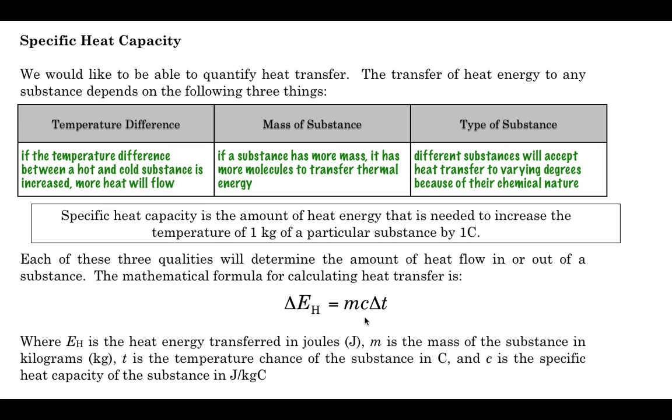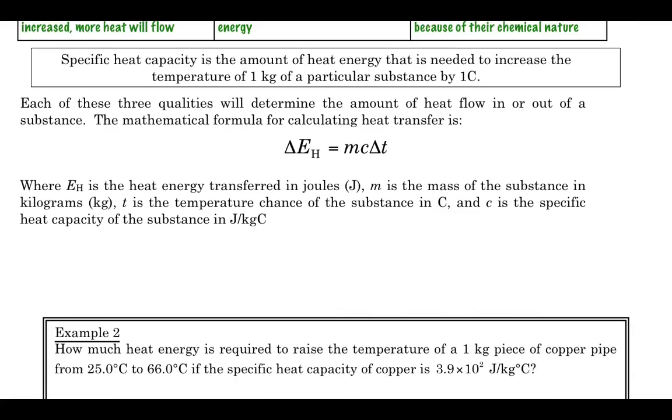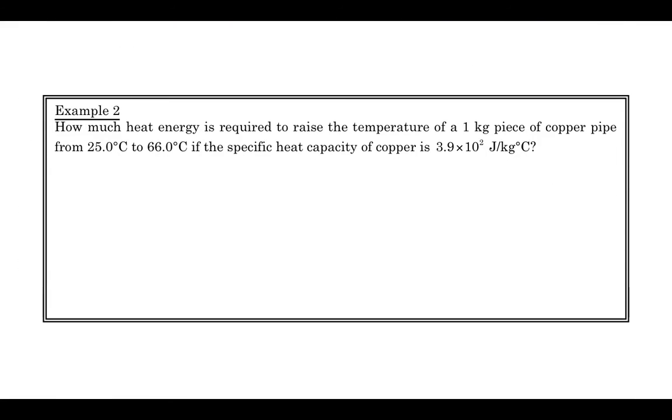So just like we've defined specific heat capacity above, C is specific heat capacity. And it's like a constant then, that brass would have a specific heat capacity, and say aluminum, it would have a specific heat capacity. So C is a constant of nature, just like say the density of an object would be a constant. All right, so now we're going to do a couple examples using specific heat capacity.